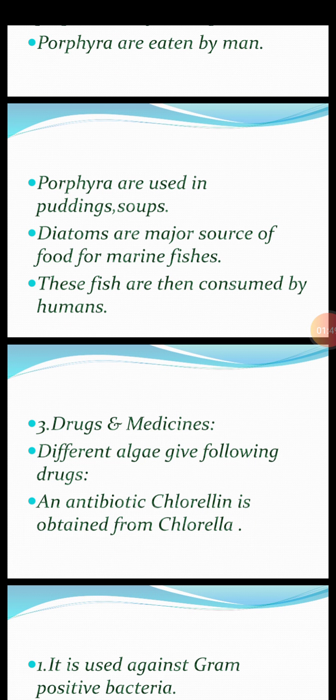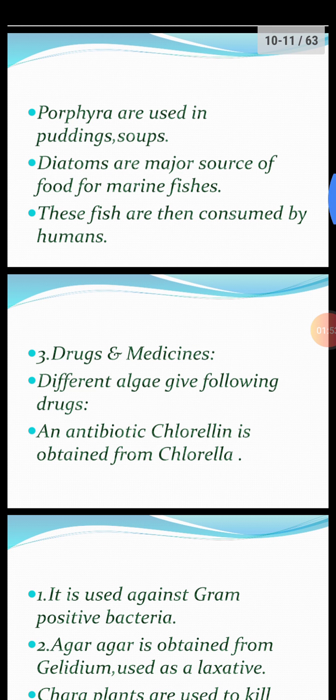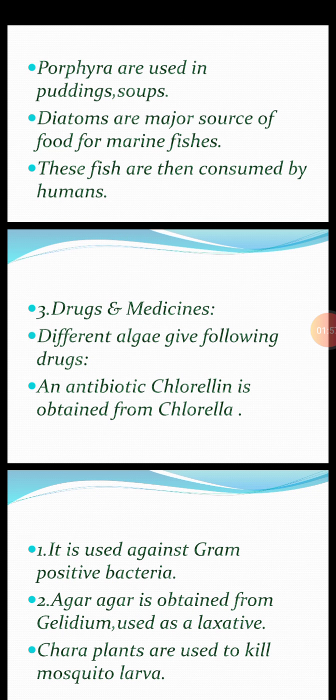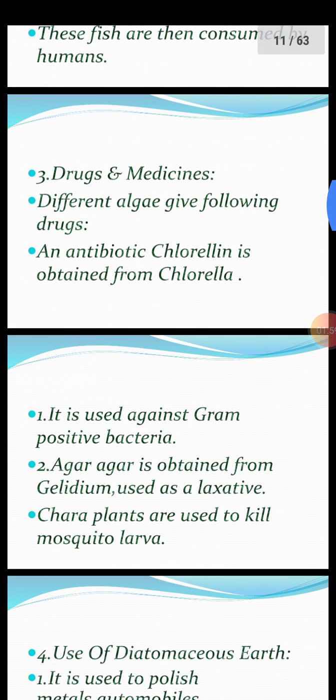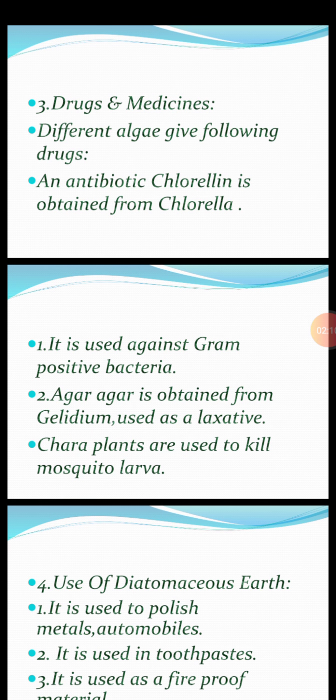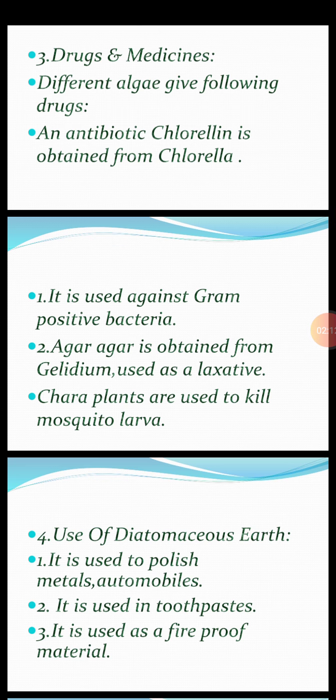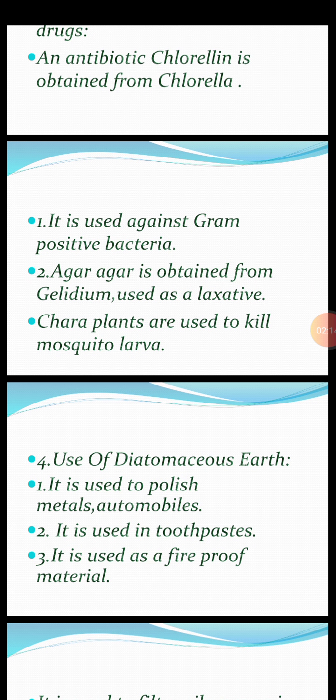Number 3, drugs and medicines. Different algae give the following drugs. An antibiotic, chlorellin, is obtained from the green alga Chlorella. It is used against gram-positive bacteria. Agar-agar is obtained from Gelidium. It is used as a laxative. Chara plants are used to kill mosquito larvae. So they are very useful.